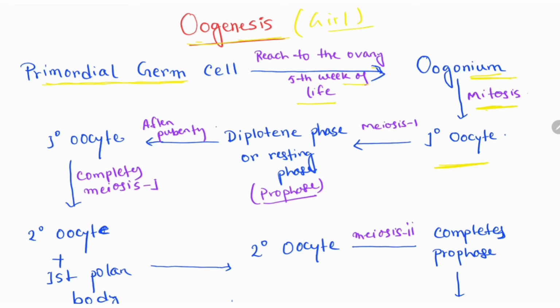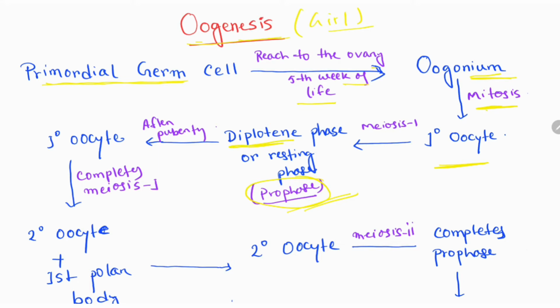Then meiosis 1 starts, and in meiosis the first phase is called prophase, and in the prophase the last phase is called diplotene phase.